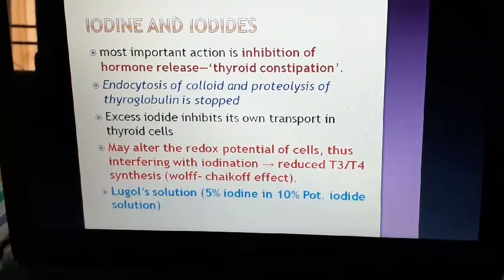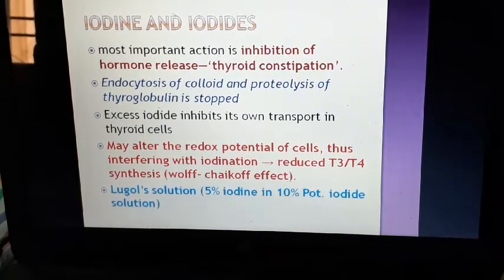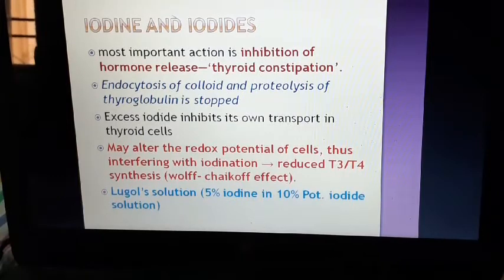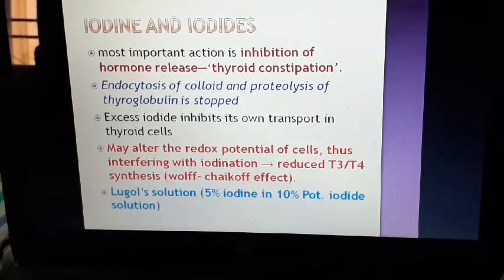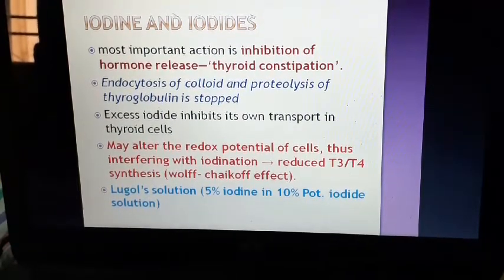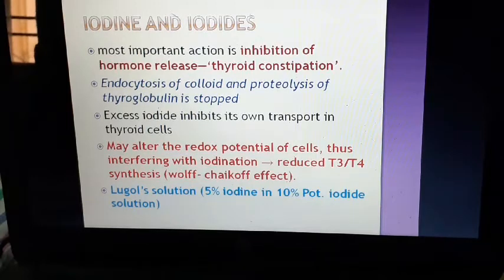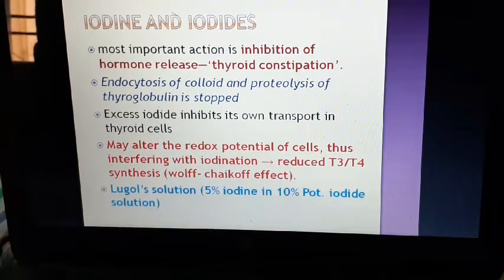But when iodide in the blood is more, then this sodium iodide symporter is less active. Thus, when iodide is given in excess, that excess iodide inhibits its own transport in thyroid cells. So the sodium iodide symporter becomes less active if we give excess iodine. Thus the thyroid does not extract iodide more, and ultimately there is less generation of the thyroid hormone, and also less release.